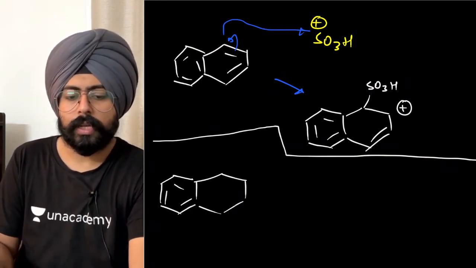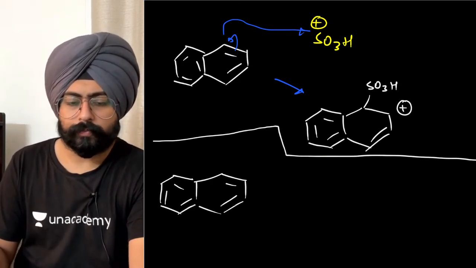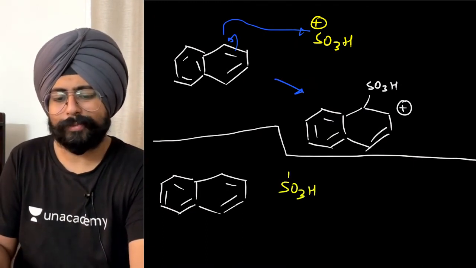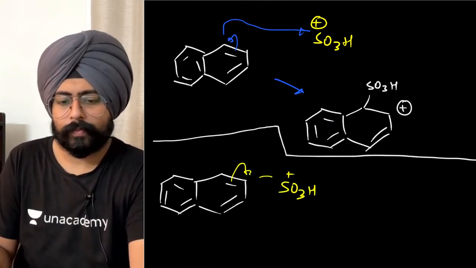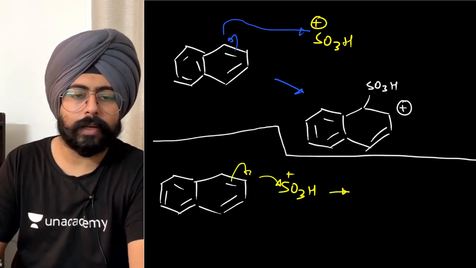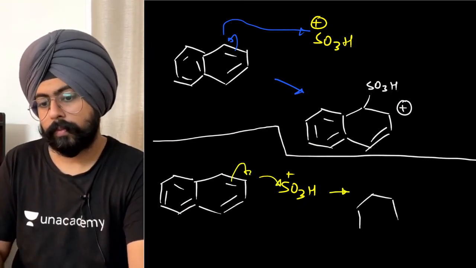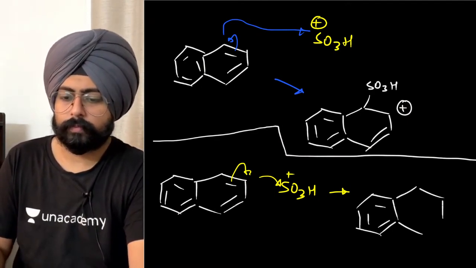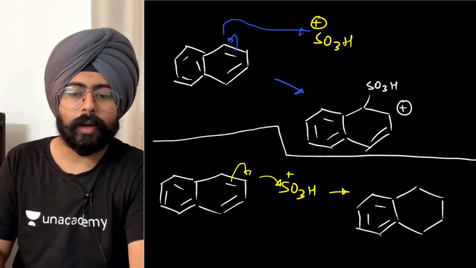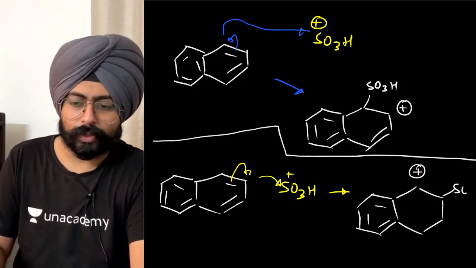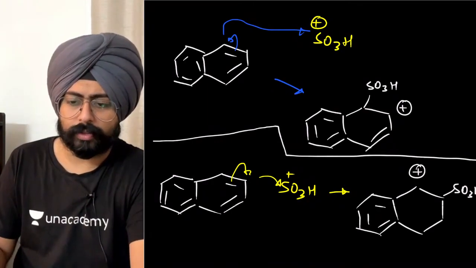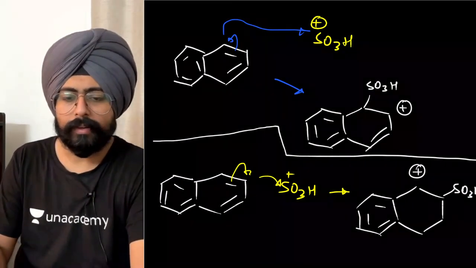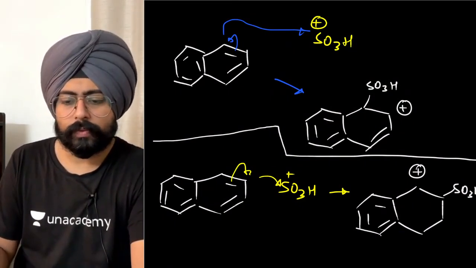Let's try to see if the arenium ion for the 160 degree temperature case looks something different. इससे क्या बन जाएगा? You will get a positive charge over here, SO3H over here, alright? SO3H is almost in the screen, so I'm sure you understand what I've drawn. Yeah. And where will you get the double bond? Over here.